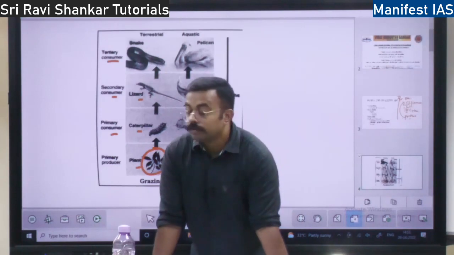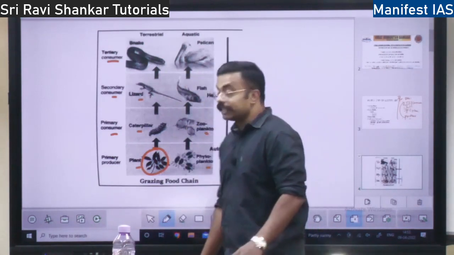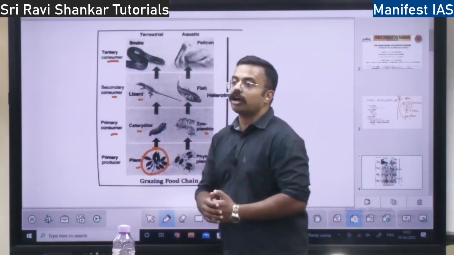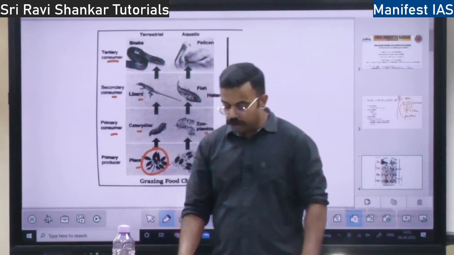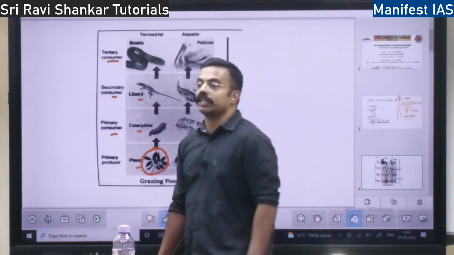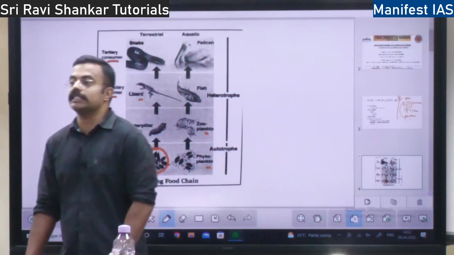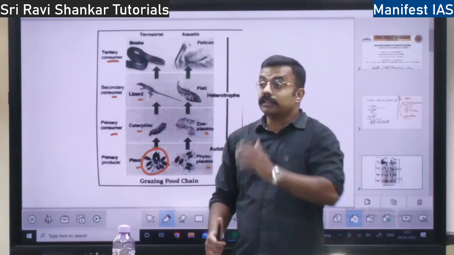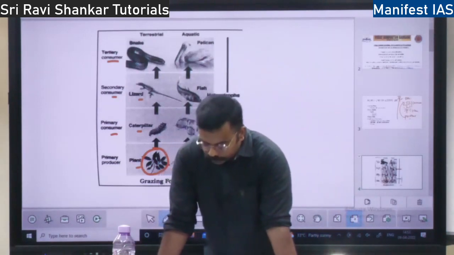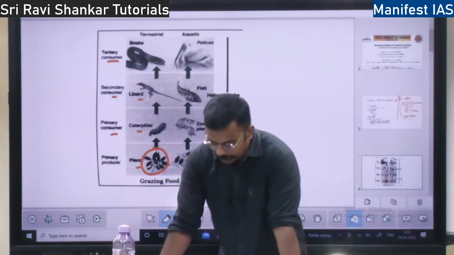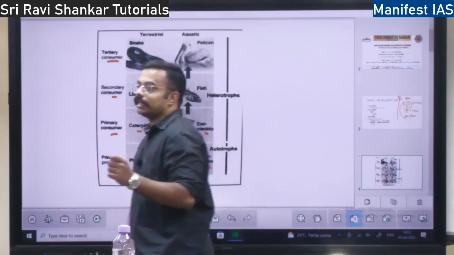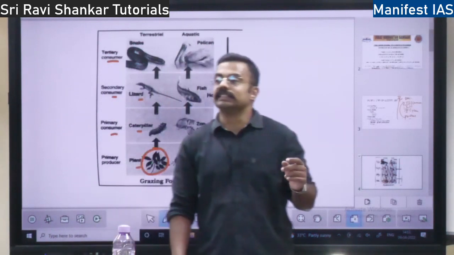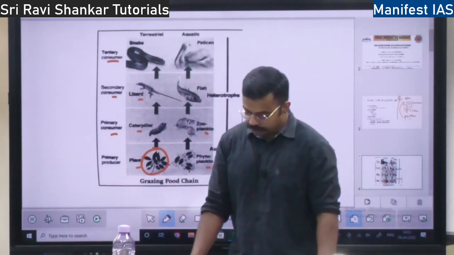So this is the grazing food chain, from primary producers up to the top consumer. Then you have one more food chain called the detritus food chain. The detritus food chain starts from the dead organisms. Suppose an animal is dead, suppose a tree is dead. From that, the detritus food chain starts, based on the dead organic matter, right? Who will eat that? It is eaten by microorganisms, small fungi, bacteria, insects. They are going to eat the dead organisms, right?